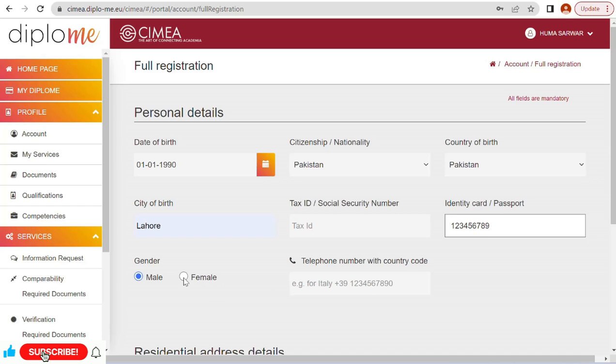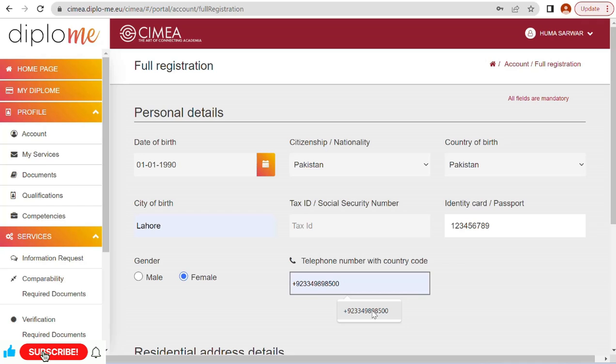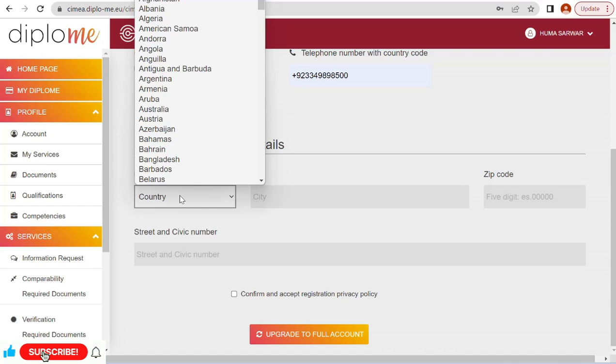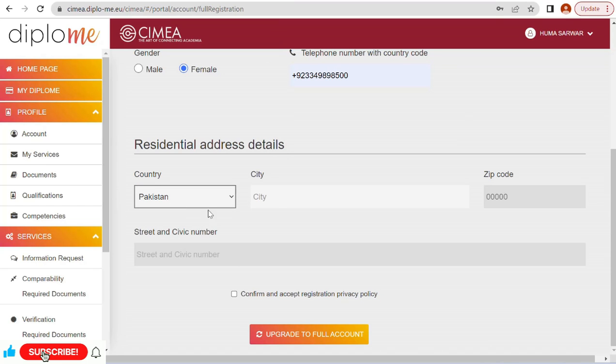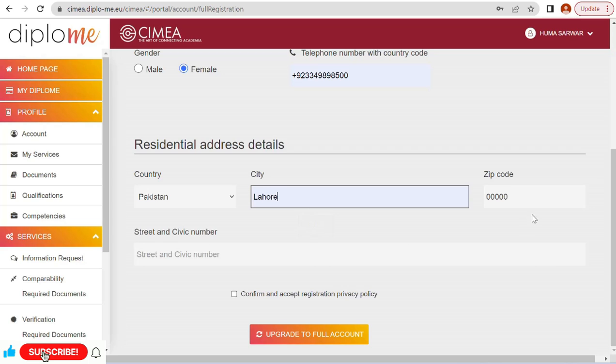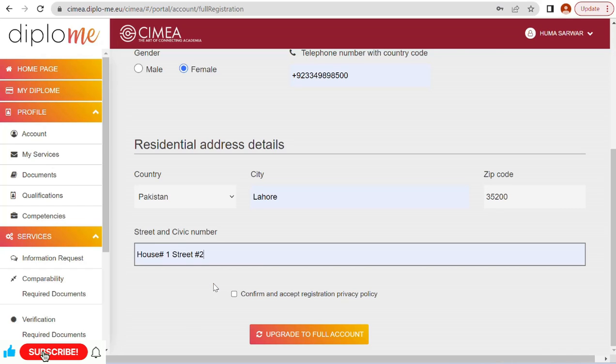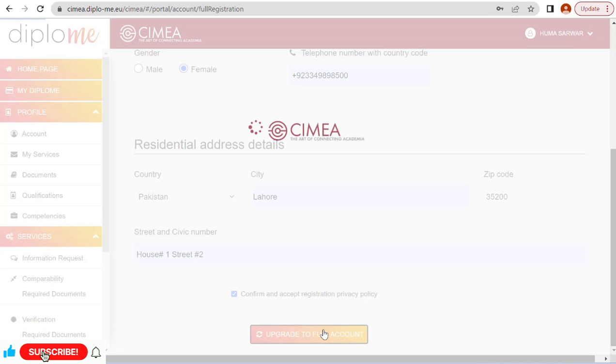Suppose this is my passport number and this is my contact number. Then go to the residential address: country, city, zip code of your country, city. Street number is street number, everybody knows, and civic number is house number. Upgrade to full account.